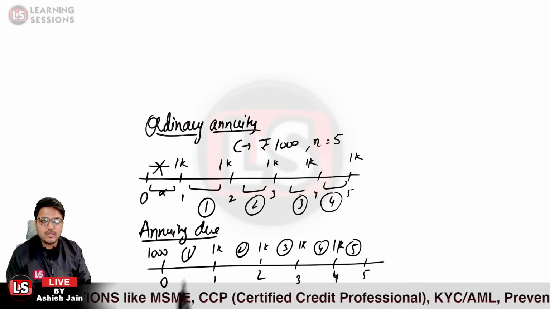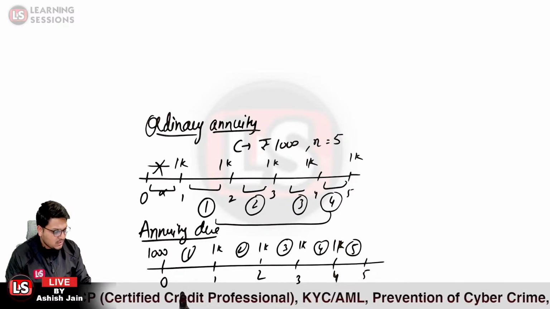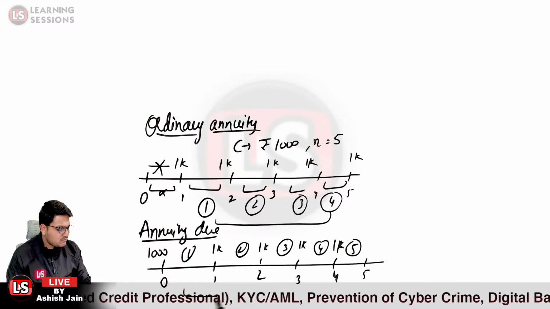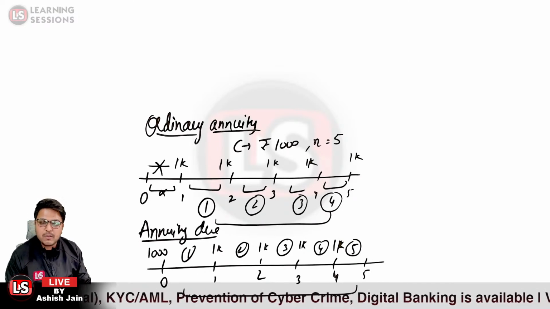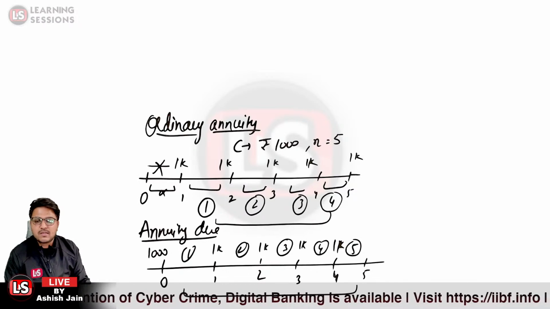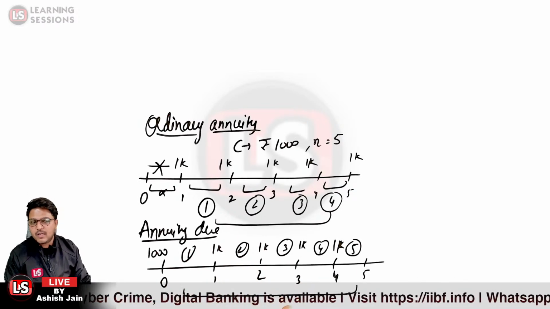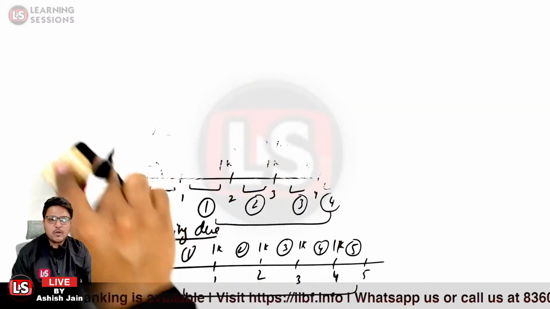So in the case of the ordinary annuity, the interest was there for 4 terms, whereas in the case of the annuity due, the interest was there for 5 terms. We are taking the case where we are depositing the amount. Is that clear? So that is a graphical difference between the ordinary annuity and the annuity due. You must understand that. Now let us understand the concept related to the present value and the future value.